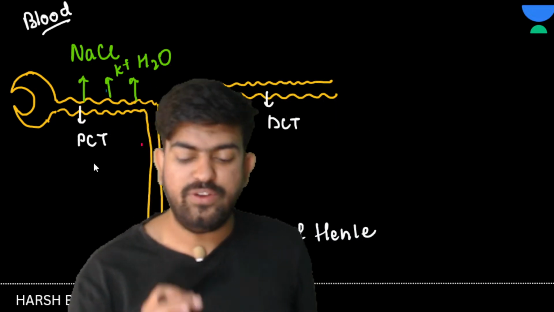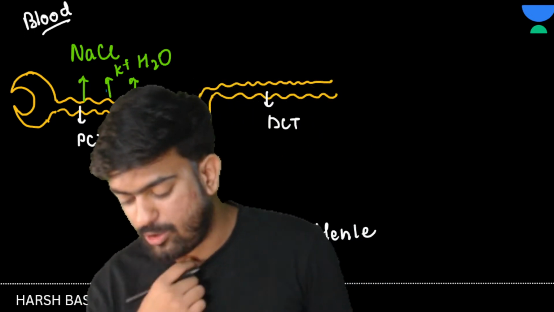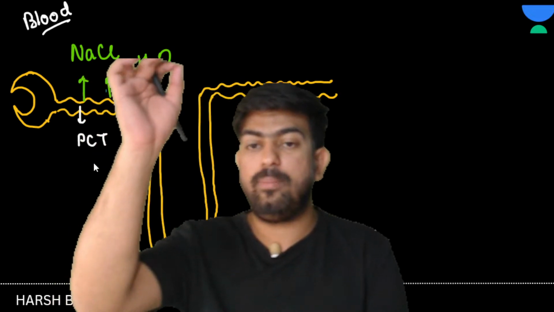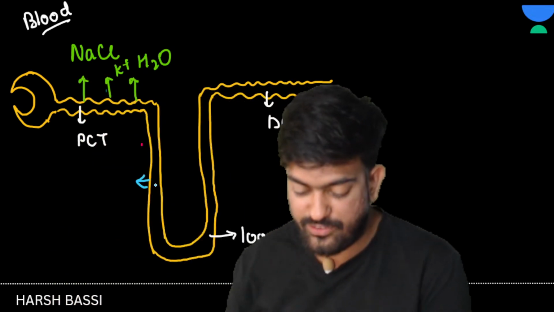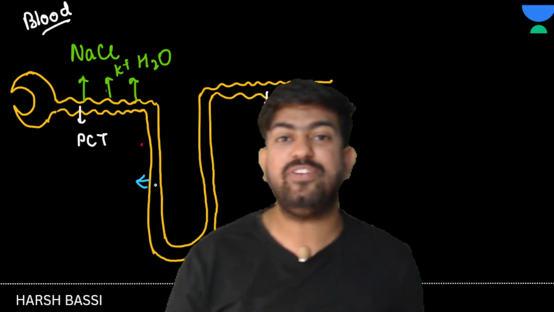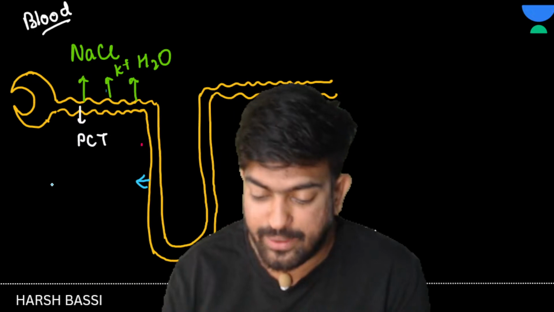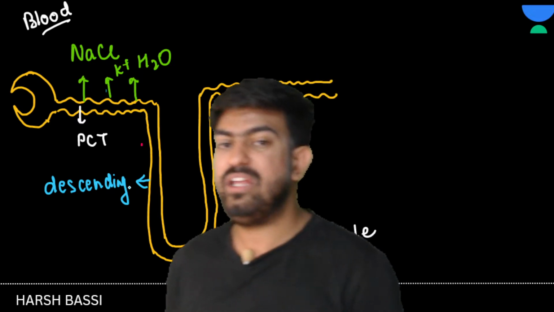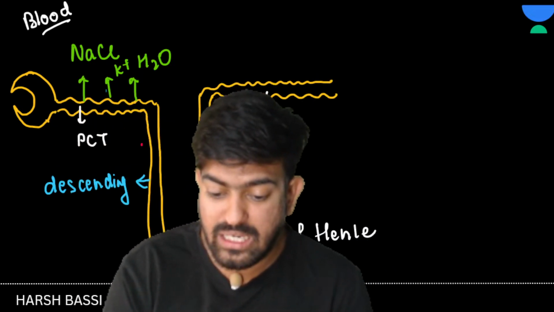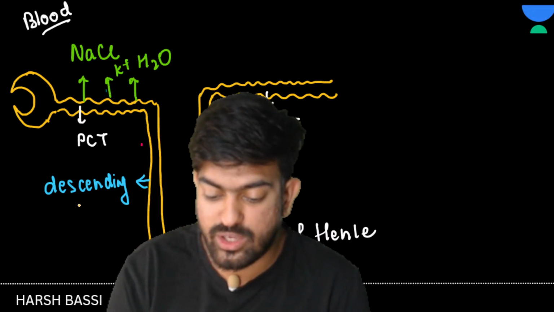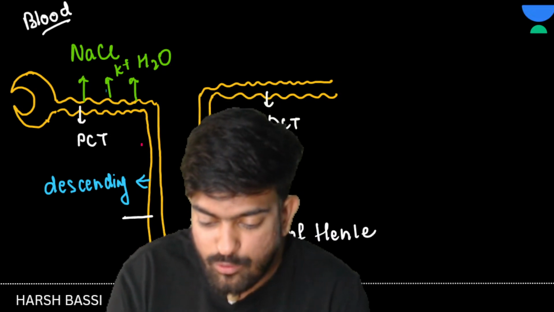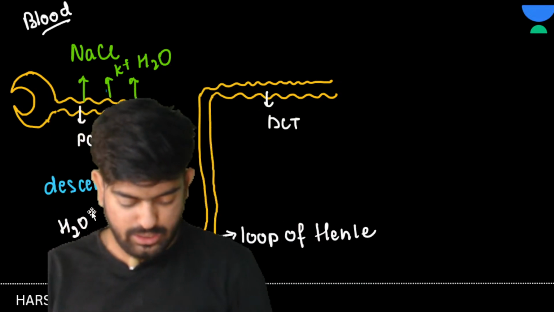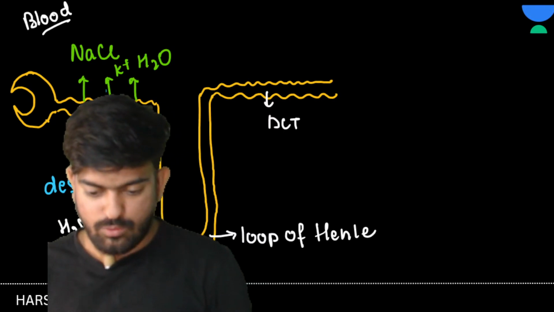So we have this PCT. In PCT, NaCl, K positive and H2O have been reabsorbed. Right? Okay. Sir, if I talk about this loop of Henle, is it ascending or descending, bachcho? This is the descending loop of Henle, and it is permeable to water. So from here, water will be removed. Clear to everyone? Yes or no?